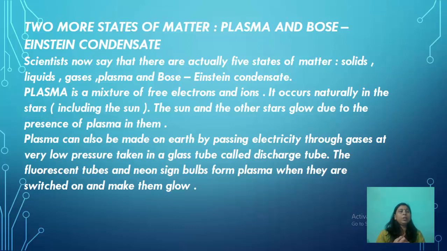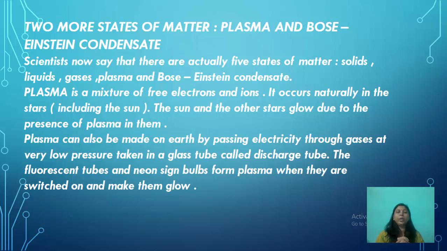Now, till now we have studied there are three states of matter, that is solid, liquids and gases. But scientists have discovered two more states of matter. They are plasma and Bose-Einstein condensate. Scientists now say that there are actually five states of matter: solids, liquids, gases, plasma and Bose-Einstein condensate. Now coming to plasma, it is a mixture of free electrons and ions, and it occurs naturally in the stars including the sun. The sun and the other stars glow due to the presence of plasma in them. And it can also be made on Earth.